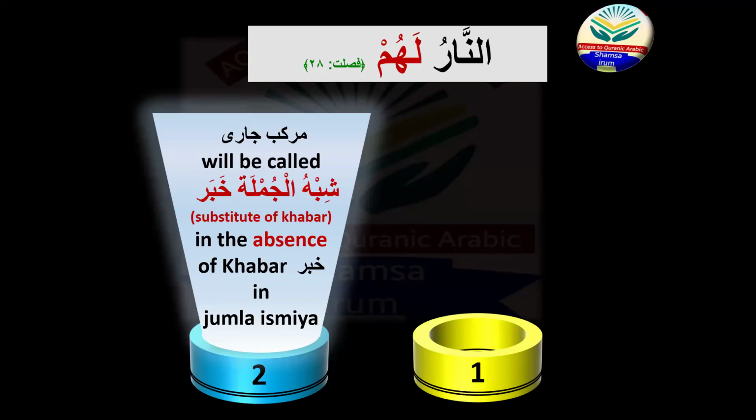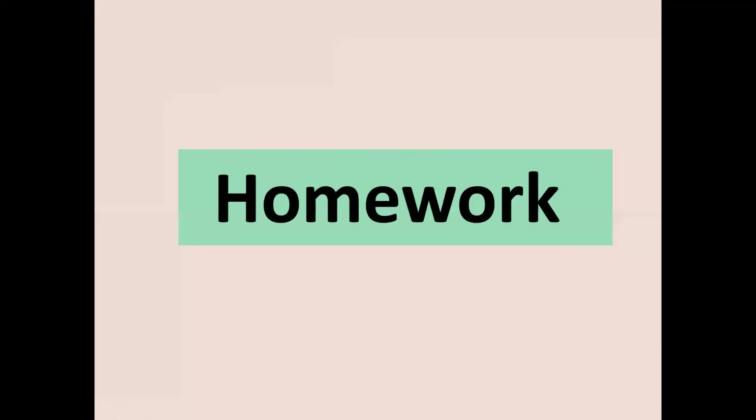It's super easy because there are only two options. Khabar is present or not present. Khabar is mentioned or not mentioned. Only two options. If it is mentioned, then jar majroor will be called muta'alliq khabar. If khabar is not mentioned, then it will be called shibu jumla khabar. Simple. All right. Homework, homework is very important.